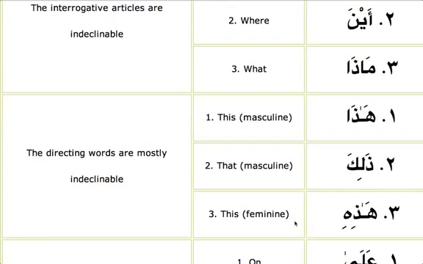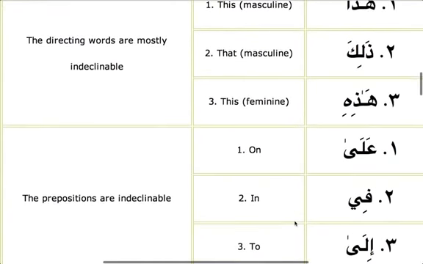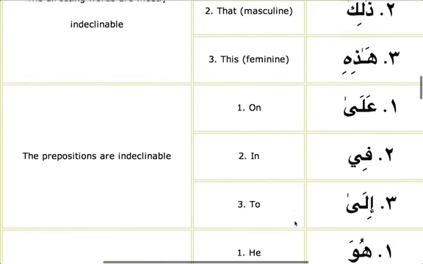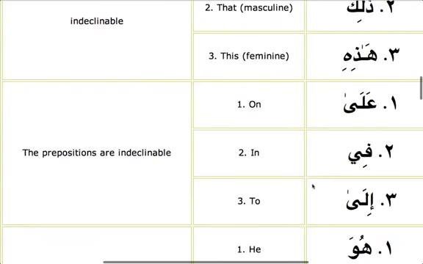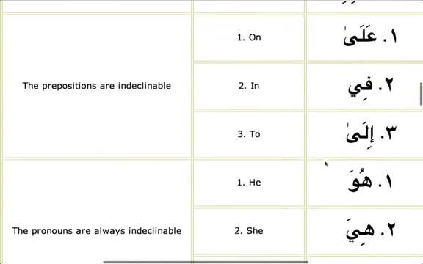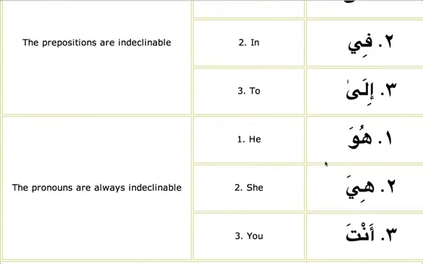We'll do some example in a minute. And harf jar, like ala, fi, ila. So they are indeclinable. No matter what the position is, they will still have the same signs. And all the pronouns we've been practicing for ages, huwa, huma, hum, all the pronouns are mabni. They don't change their sign.